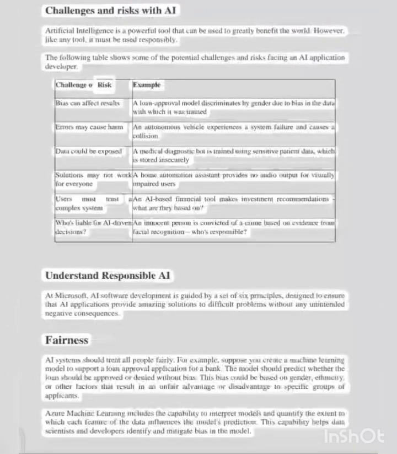Challenge or risk. Example. Bias can affect results: a loan approval model discriminates by gender due to bias in the data with which it was trained. Errors may cause harm: an autonomous vehicle experiences a system failure and causes a collision. Data could be exposed: a medical diagnostic bot is trained using sensitive patient data, which is stored insecurely.